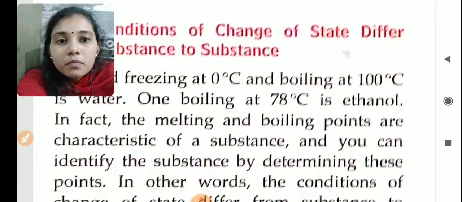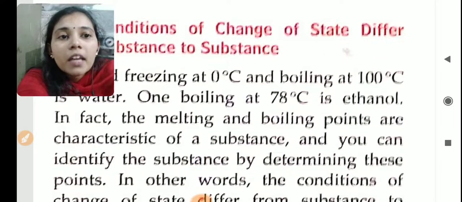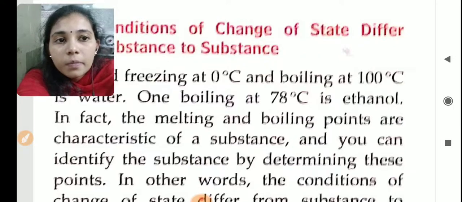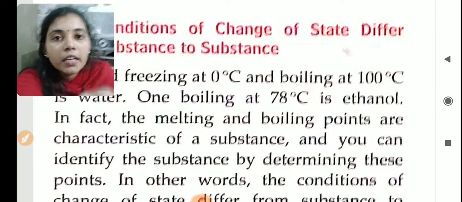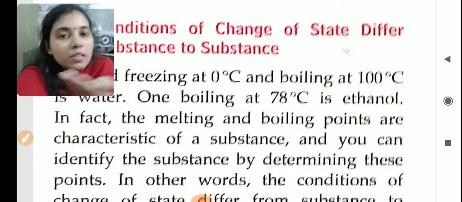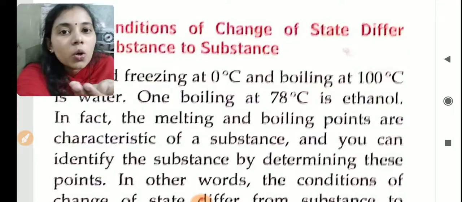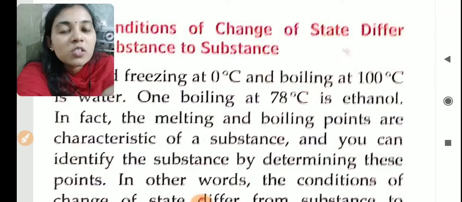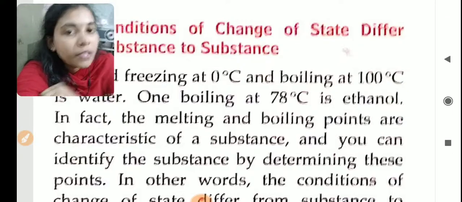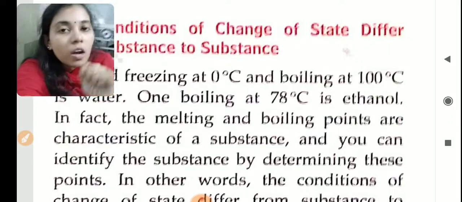Okay, in fact, the melting and boiling points are the characteristics of a substance, and you can identify the substance by determining these points. If you have a liquid, some alcohols are the same as water, they do not have a color difference, so we cannot identify whether it is water or ethanol. So how will we test it?